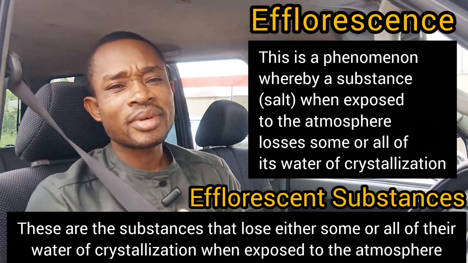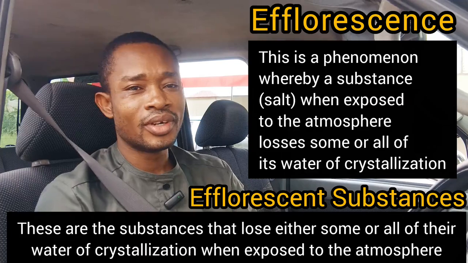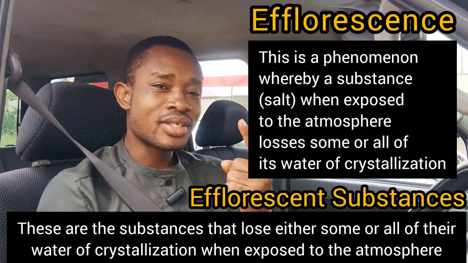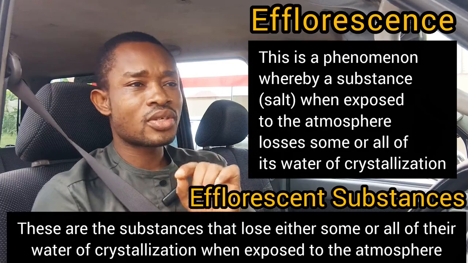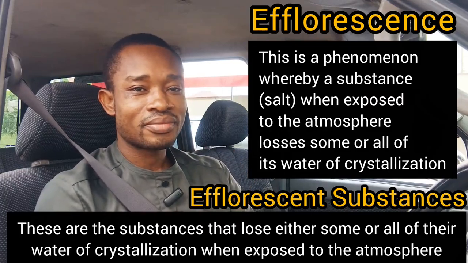All right, so what are some examples of chemical salts known to undergo this phenomenon known as efflorescence? A good example of this is our washing soda. Washing soda is sodium trioxocarbonate(IV) decahydrate.